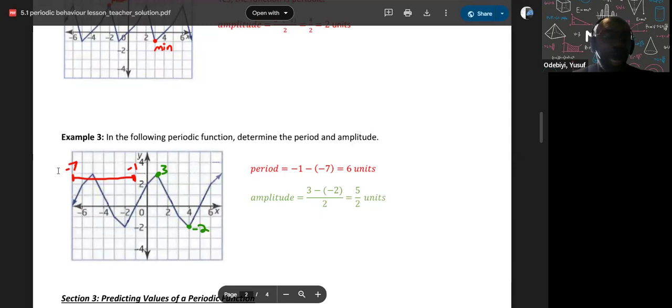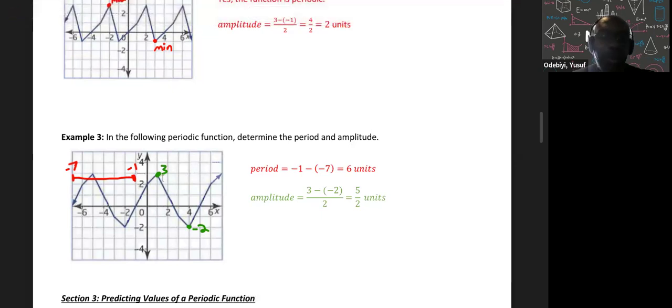So the difference between that is 6, right? So my period is 6 units. Now my amplitude: I have my max at 3, my min at -2. So 3 minus -2, then divide that by 2. So my amplitude is going to be 2.5, or 5 over 2.